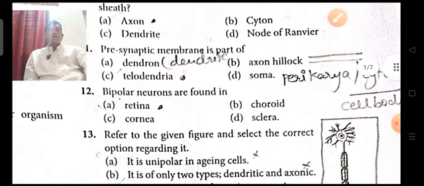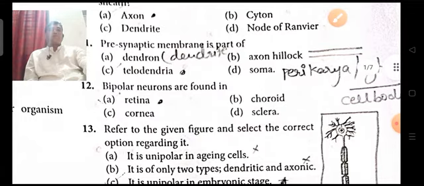The presynaptic membrane is a part of dendron, axon hillock, telodendria, or soma. The other names of the cell body, pericaryon, cyton, or soma, are one and the same. Axon hillock is the region present at the axon, and dendron means the dendrite.